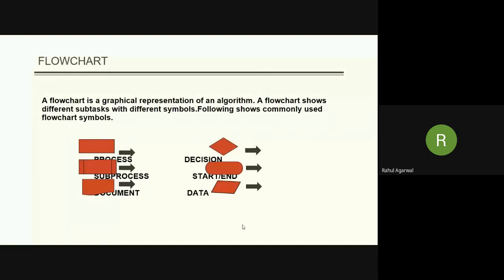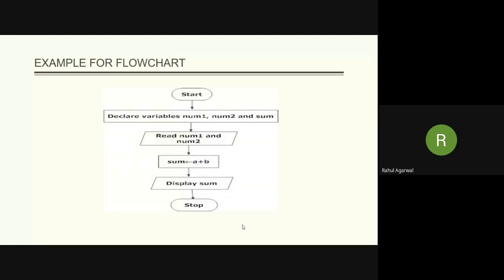Now we will see the flowchart. A flowchart is a graphical representation of an algorithm, and these are the symbols which are commonly used. Now this is an example of a flowchart.